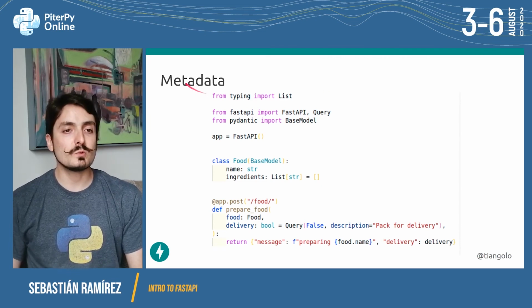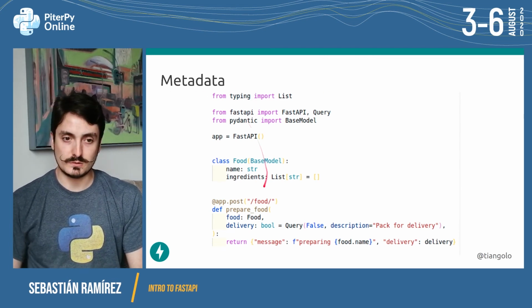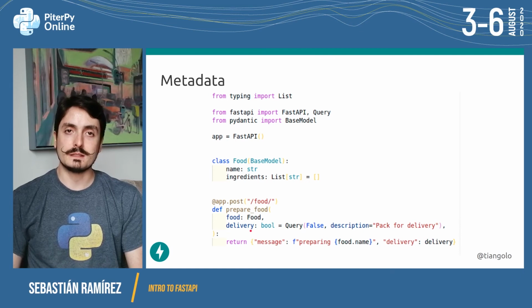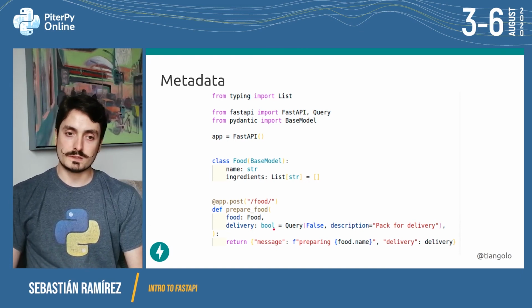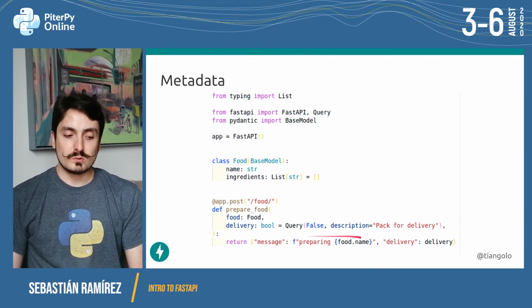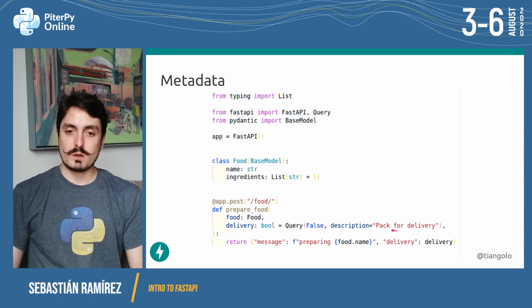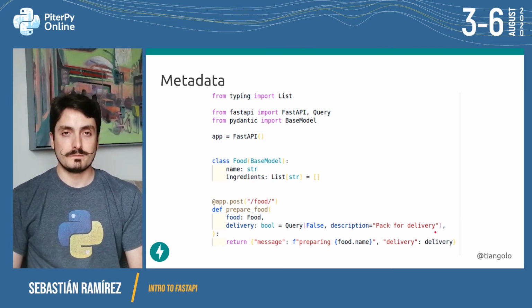Now let's say that we want to add some metadata to the application. We have this delivery query parameter that is a Boolean that by default was false. But now we want to have an extra description. We want to say that we want to pack for delivery.